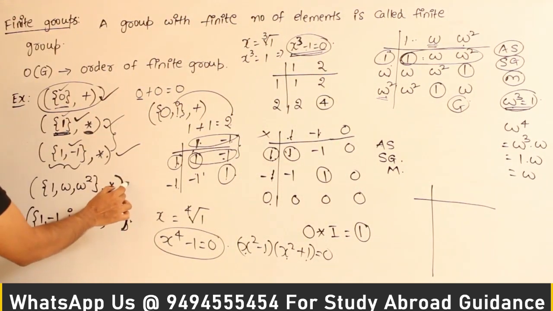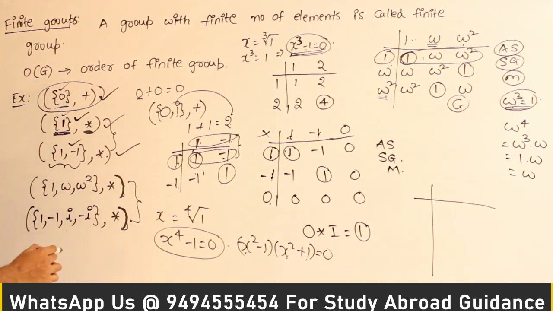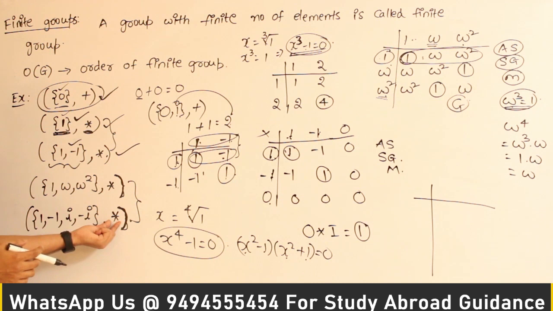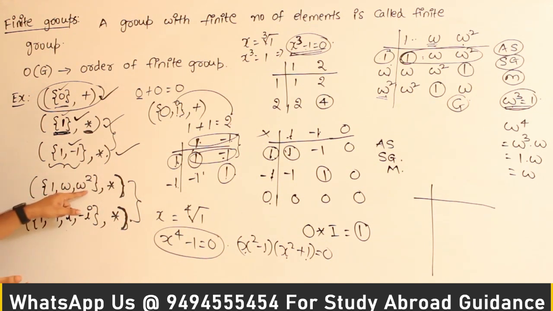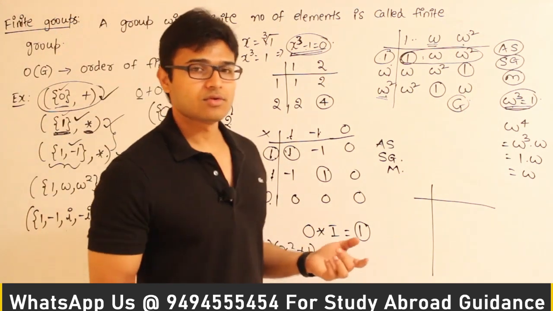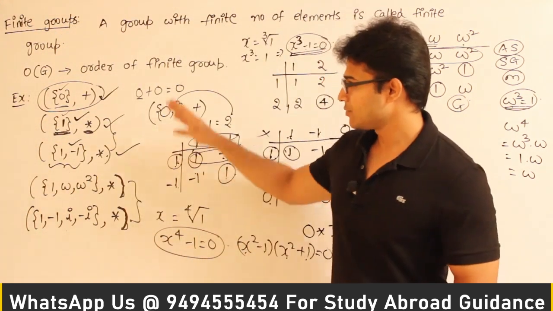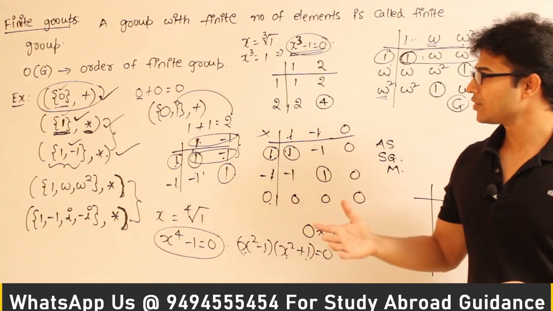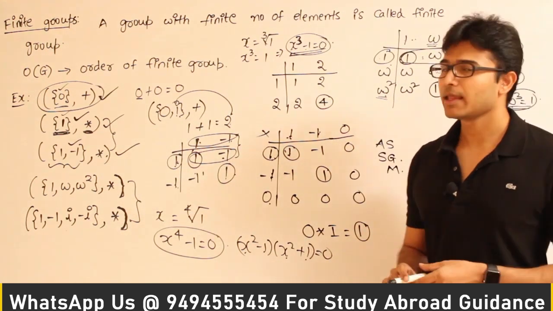In general, all the nth roots of unity, with the operation star, are definitely going to be a group, which means cube roots of unity and star is a group, fourth roots of unity and star is a group. Similarly, nth roots of unity and star is going to be a group. So these are some examples of groups, and then we can discuss some more examples. I don't have space here, I'll just continue.